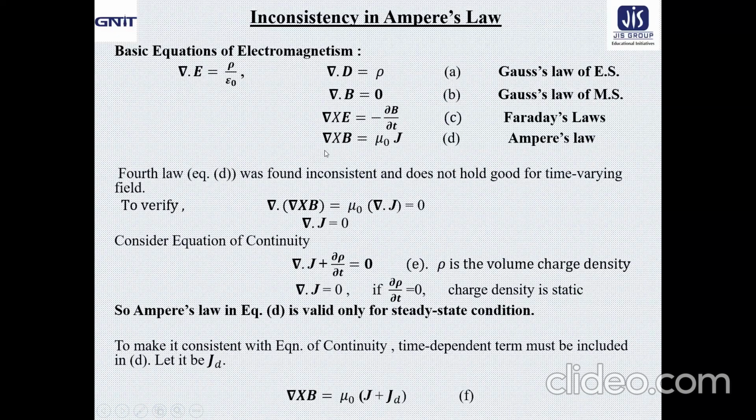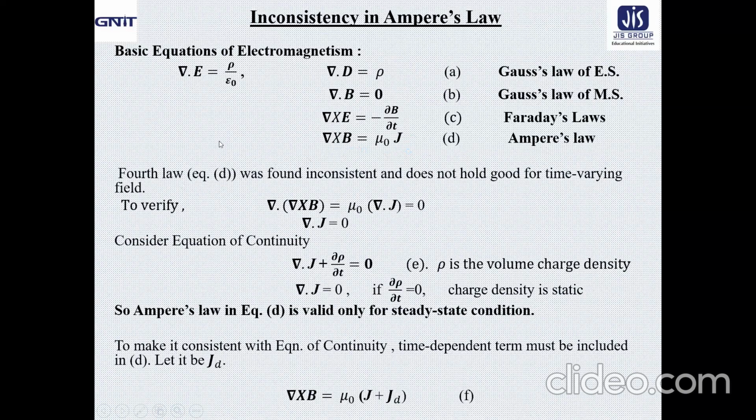And the fourth one, in the form of equation D, is Ampere's law, that is del cross B equal to mu naught J, where J is the conduction current density and B is the magnetic field.